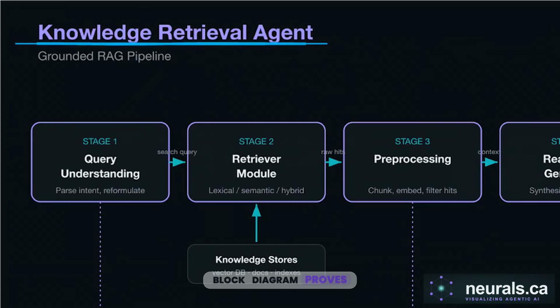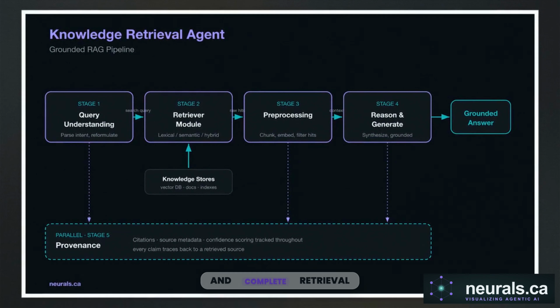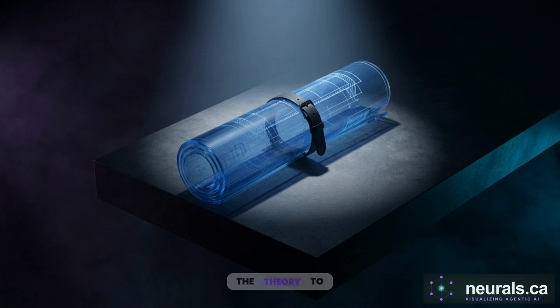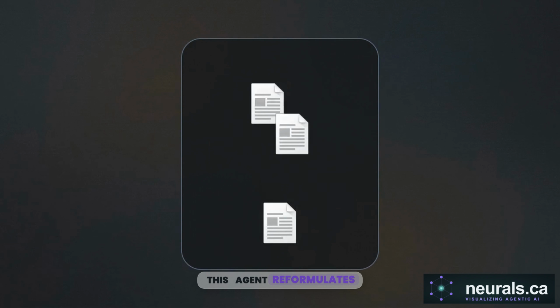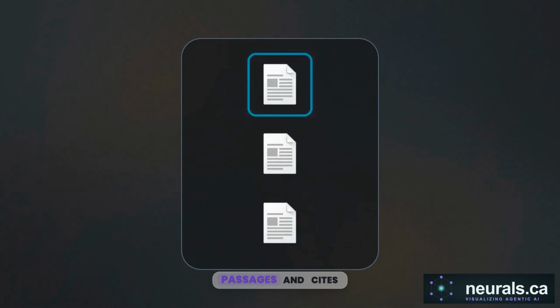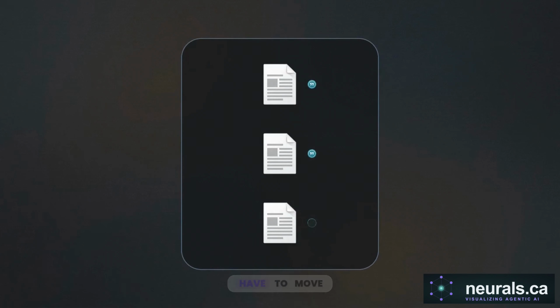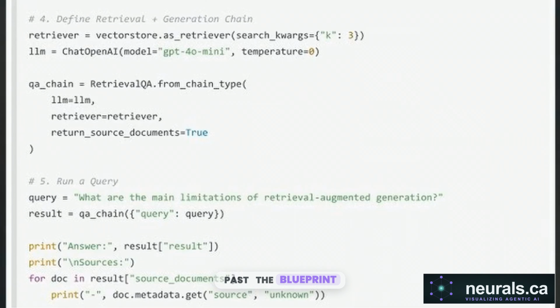This block diagram proves the shape of the idea on paper. It outlines a stable, complex, and complete retrieval system. But a diagram only proves the theory. To truly understand how this agent reformulates a query, re-ranks passages, and cites its claims, we have to move past the blueprint and watch it run in real Python code.